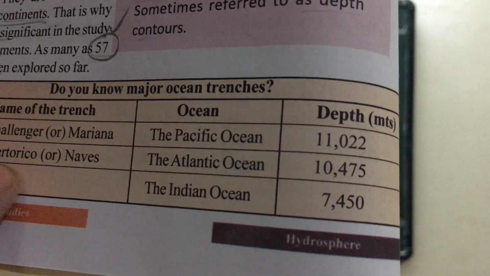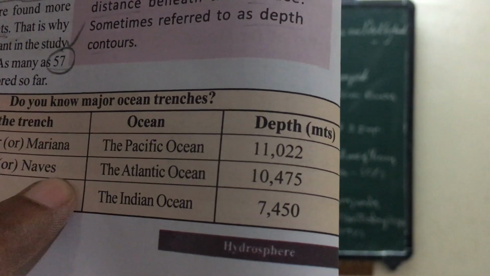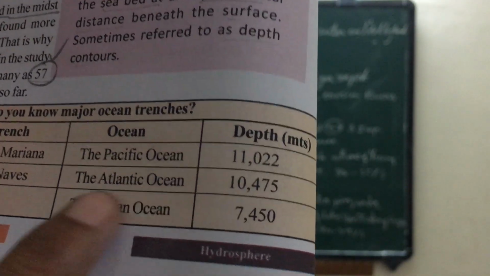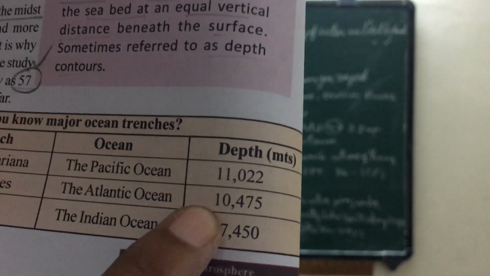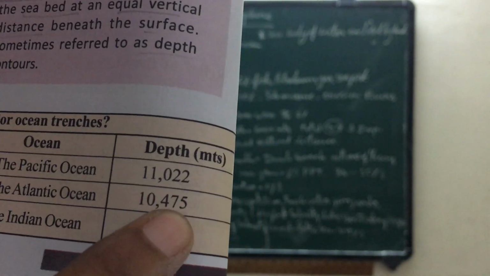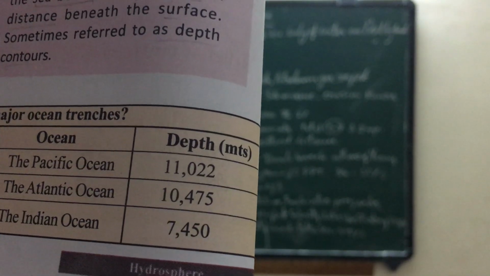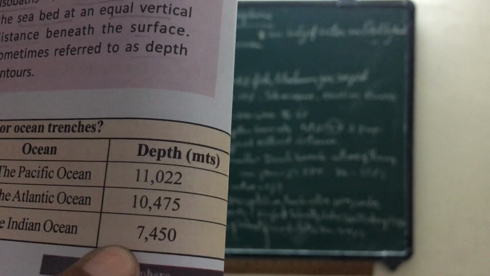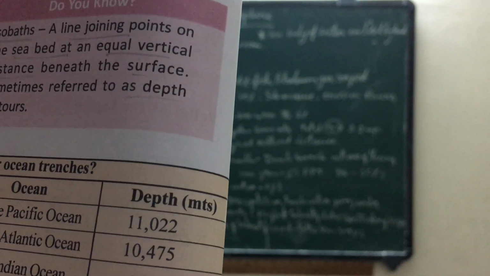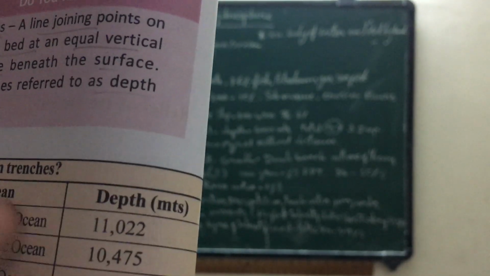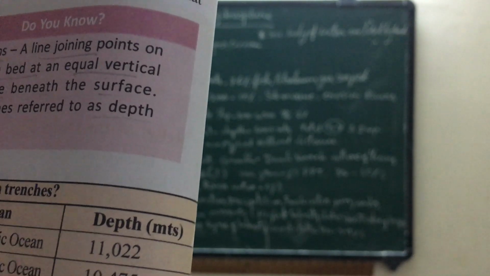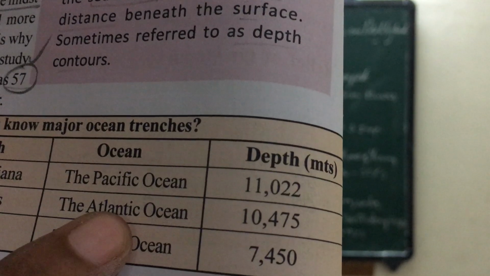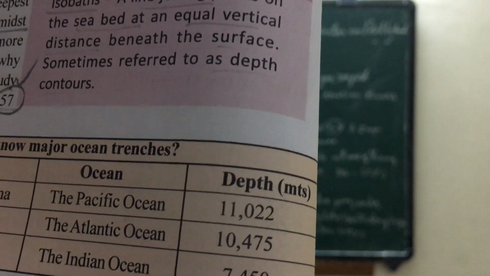Next one is Puerto Rico or Neves. It is in the Atlantic Ocean. What is the depth of this trench? 10,475. Next one, third one is Java. It is located in the Indian Ocean. Depth is 7,450. So those are the 3 important trenches in the world. First one is in the Pacific Ocean. Second one is the Atlantic Ocean. Third one is the Indian Ocean.